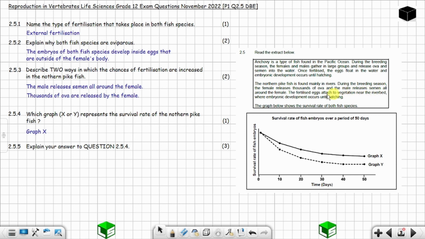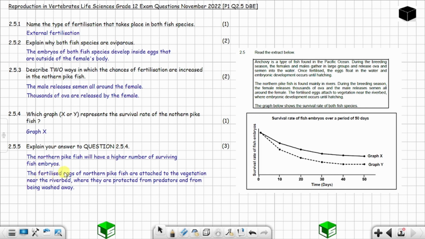For this reason, the northern pike fish will have a higher rate of survival. So they are going to have a higher survival rate as compared to the anchovy fish. So the way to explain this, you are going to say the northern pike fish will have a higher number of surviving fish embryos. And you can also say the fertilized eggs of northern pike fish are attached to vegetation near the riverbed where they are protected from predators and from being washed away. So this is how you can answer this question.